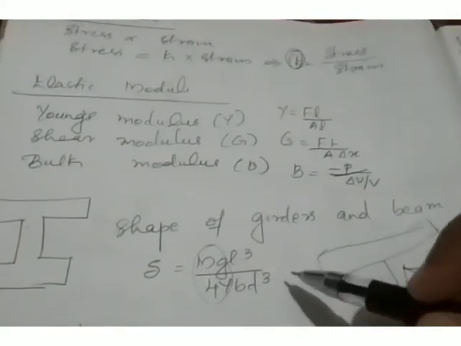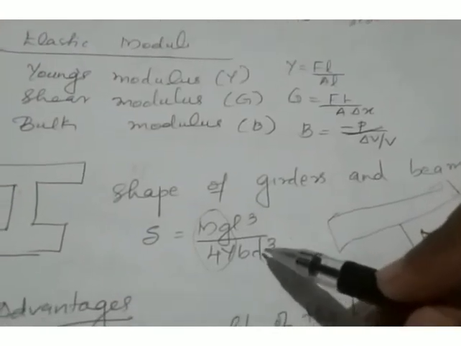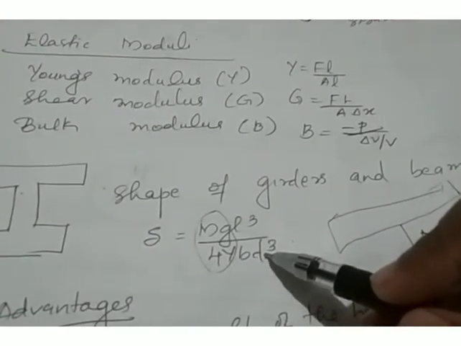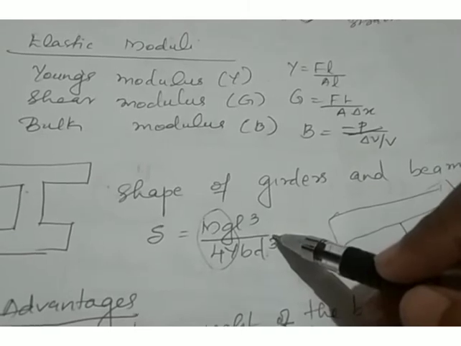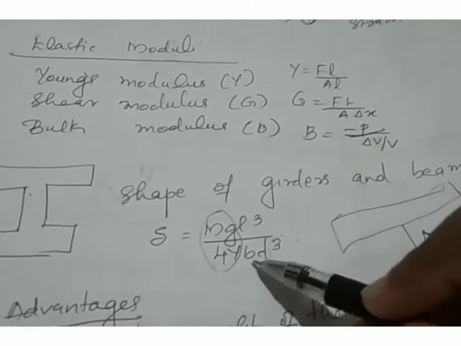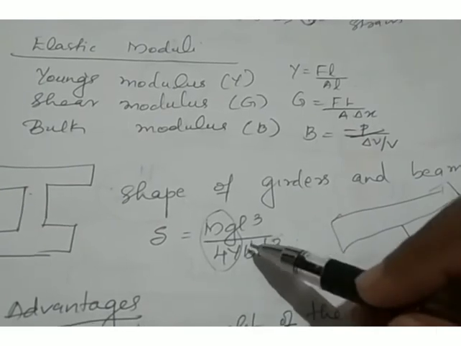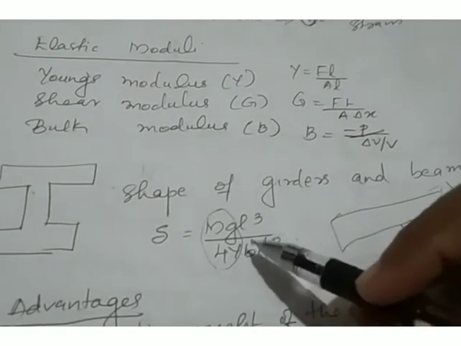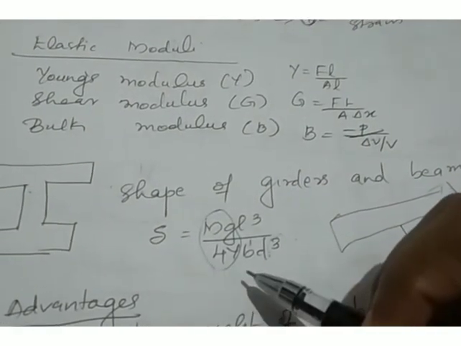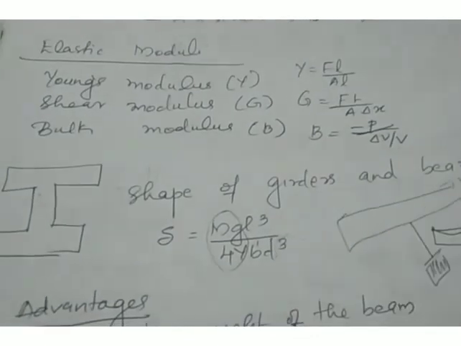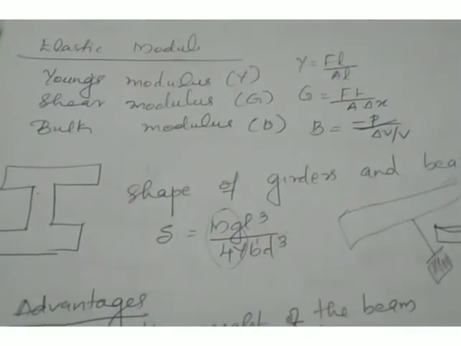So here again, the power of depth is 3, but the power of breadth is 1. If we bring any change in breadth, it is not going to affect the depression in any way. There is no significant change that can be observed in the depression.